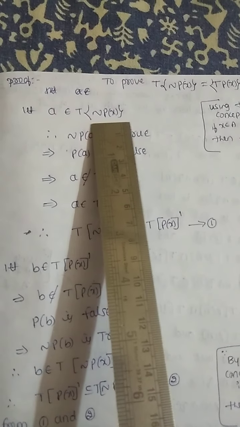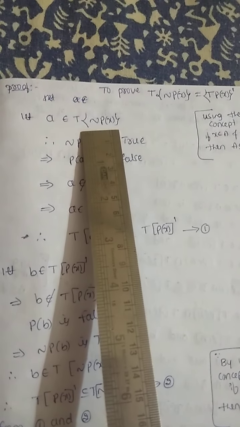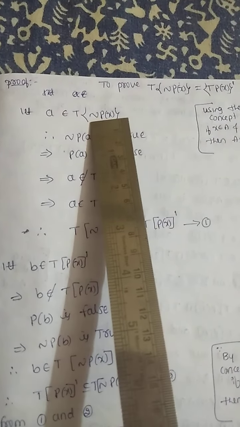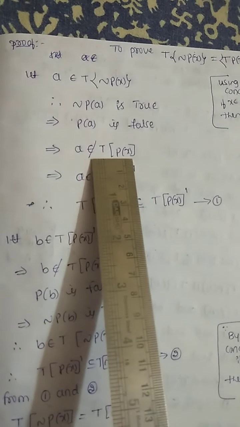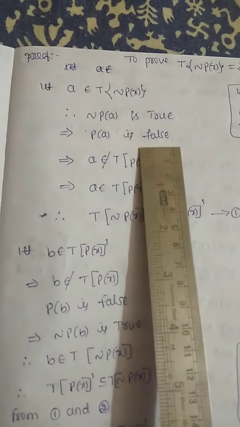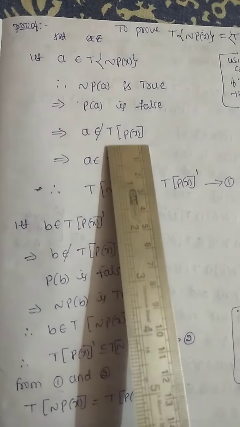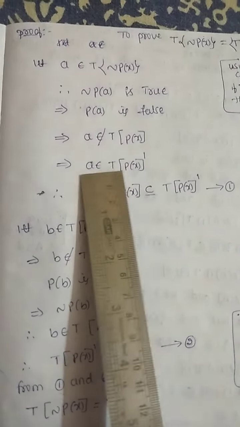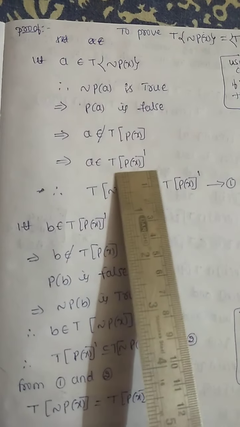Let A belong to T of negation of P of x. This implies negation of P of A is true. A belonging to the truth set is nothing but negation of P of A being true. Negation of P of A is true means P of A is false. This implies A does not belong to the truth set of P of x. Because P of A is false, therefore A does not belong to T of P of x. Not belonging to this set means A belongs to the complement of this set. That is, A belongs to the complement of T of P of x.